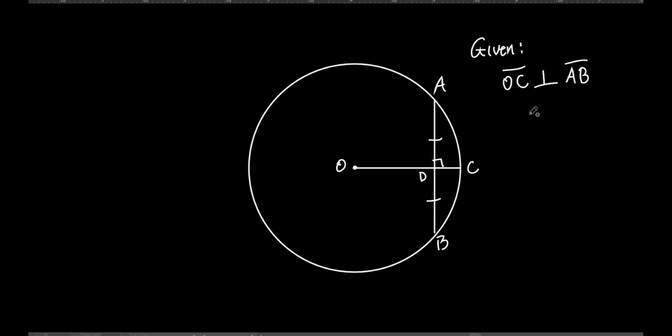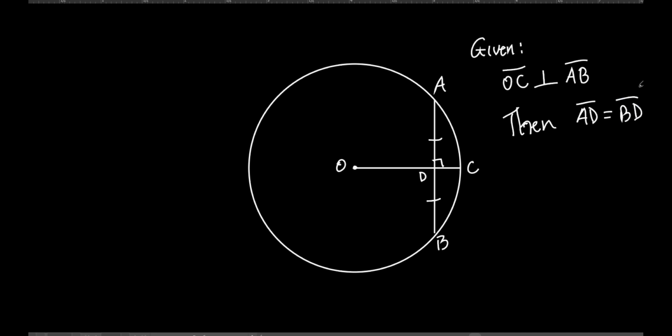If those two are perpendicular, then what can we conclude from that? We can conclude that line segment AD is equal to line segment BD. Thank you. Everybody see that? All right.